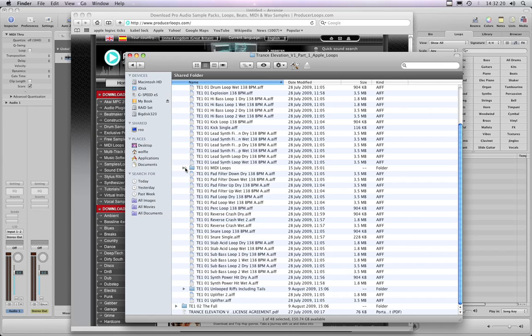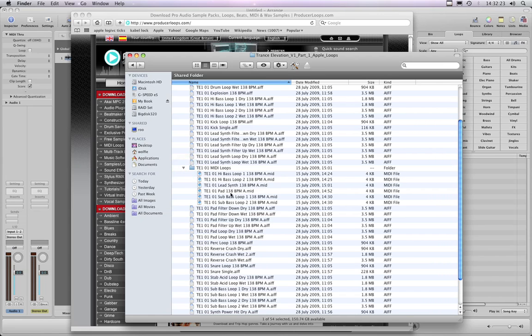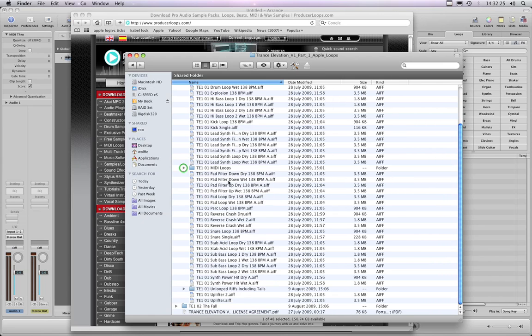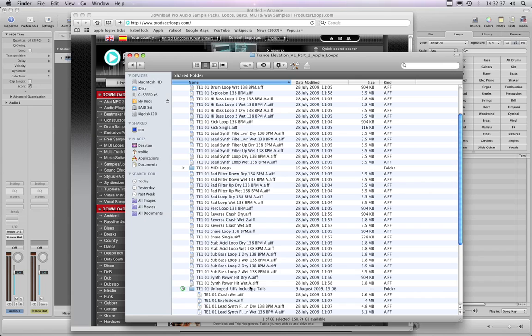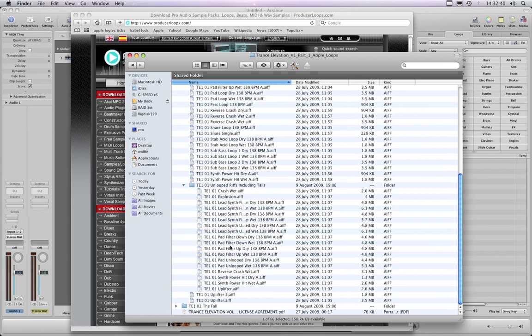You also get, with each song, a bunch of MIDI loops as well, usually bass loops, synth pattern loops and things like that. And you also get a bunch of unlooped riffs, as it says here, including tails. They're things like crashes and stabs that don't loop, but are allowed to just sustain and decay.